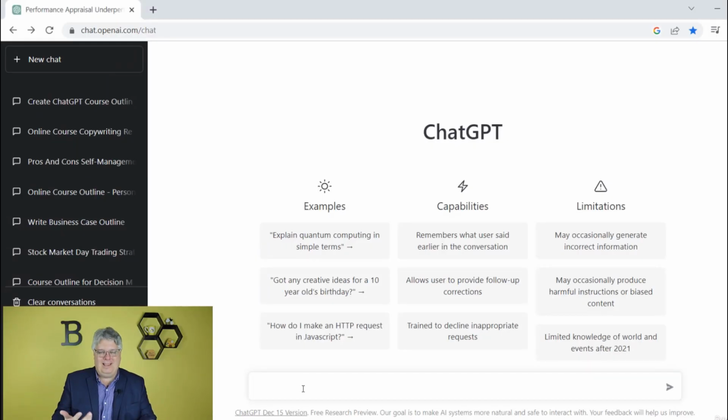So let's say your manager comes to you and there's an all-company meeting and you need to give a speech on the importance of your department to the company, right? Why your department's important to the company. And let's do that and see what ChatGPT comes back with. Just giving a speech can be nerve-wracking itself, but this could help actually write an entire script for you. So we might ask it to write a script.